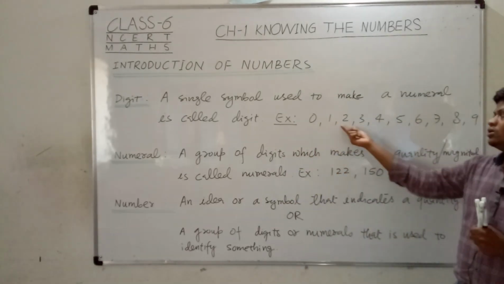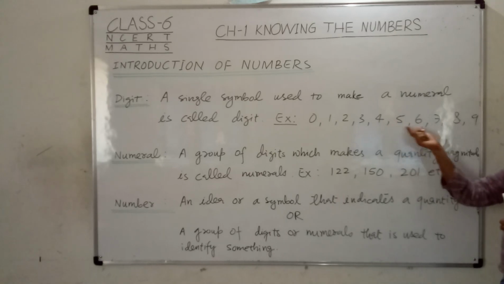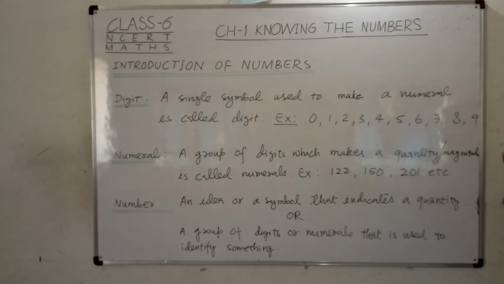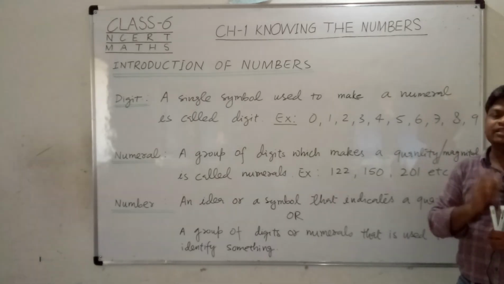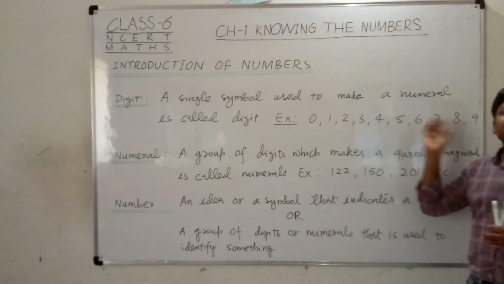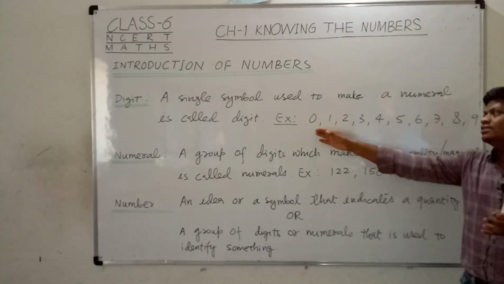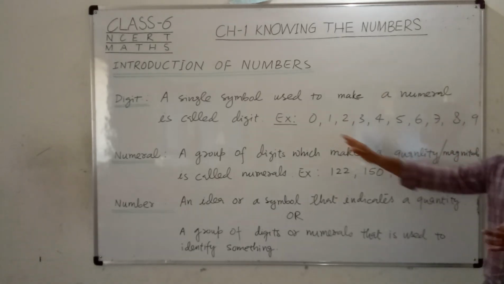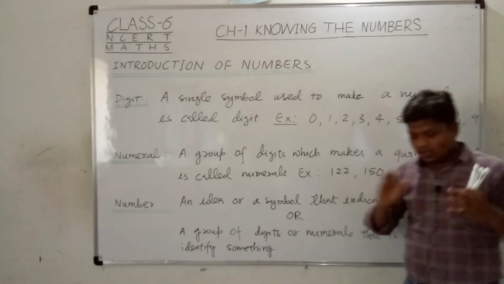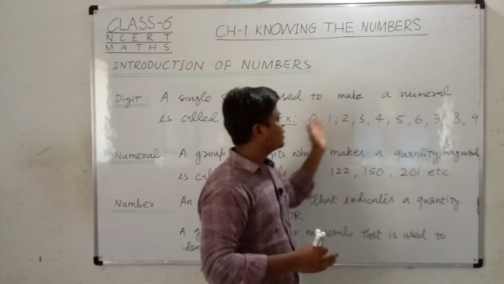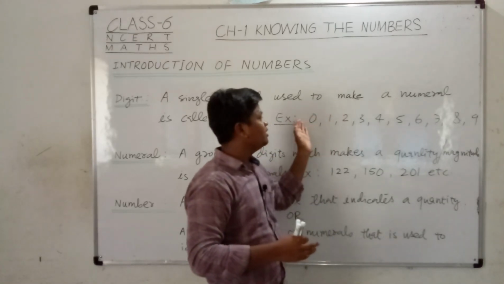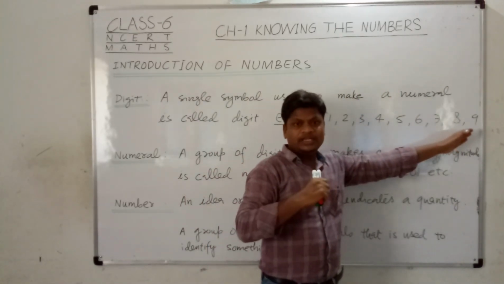0, 1, 2, 3, 4, 5, 6, 7, 8 and 9. So these are the digits that we use in mathematics. You can see that all types of numbers in the world are made up of these digits. From 0 to 9, there are no other digits outside this range. So these are the range of digits.